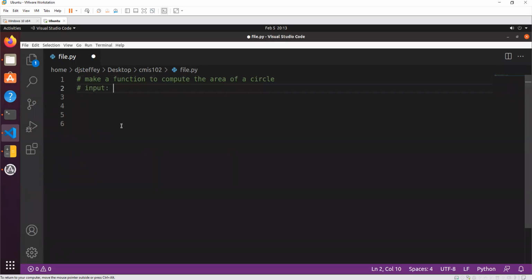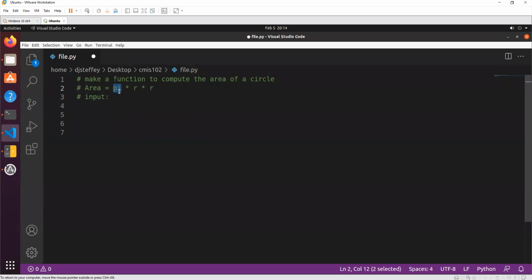So what do we need to know to compute the area of a circle? What's the formula for the area, right? The formula is area is equal to pi times r squared, right? Pi times r squared, with r being the radius. That's the area of a circle, right? So mathematically, in order for us to compute the area of a circle, what do we need to know? Well, to get the area, we need to know pi, and we need to know r. We need to know the radius.